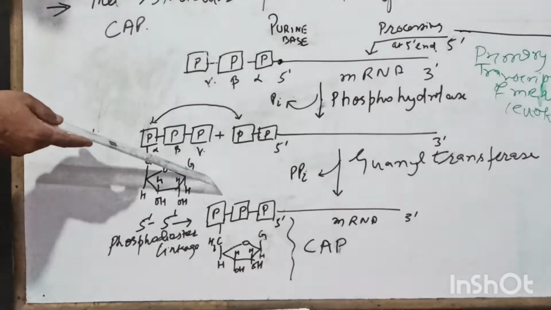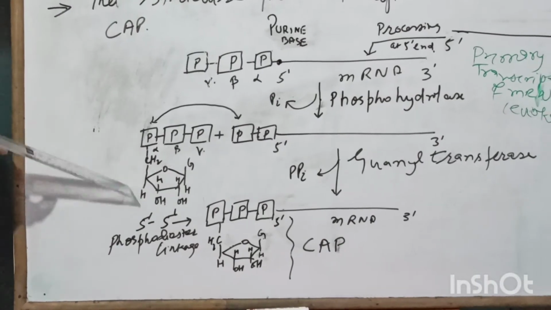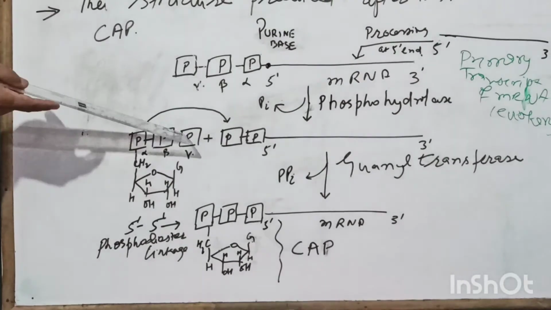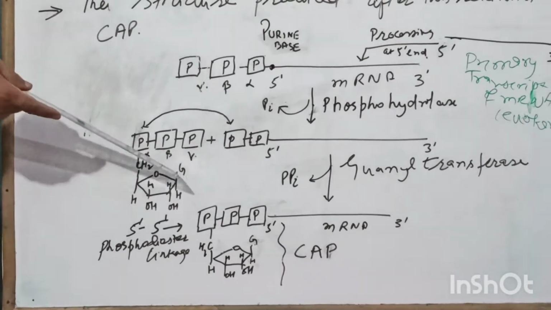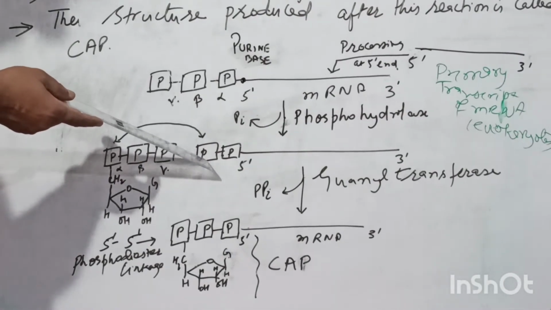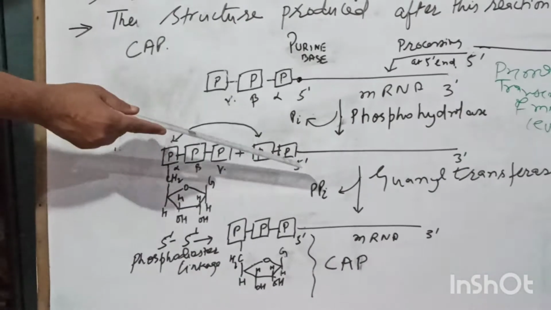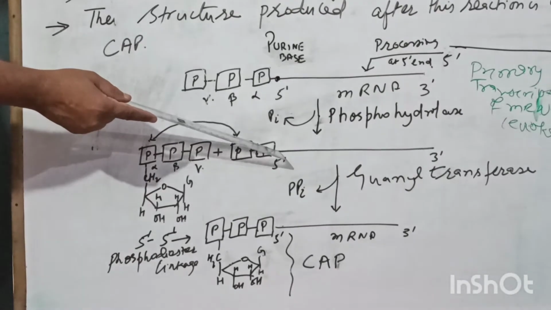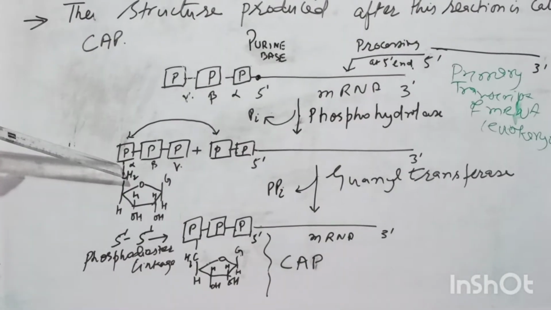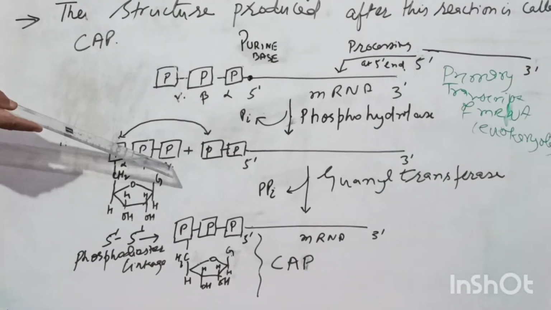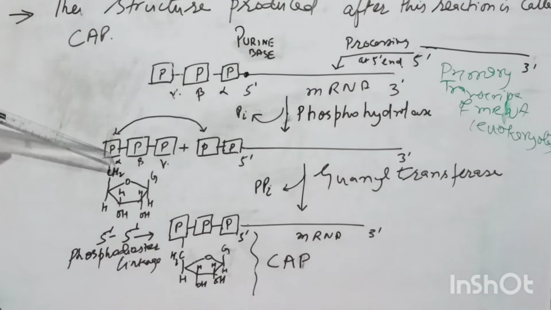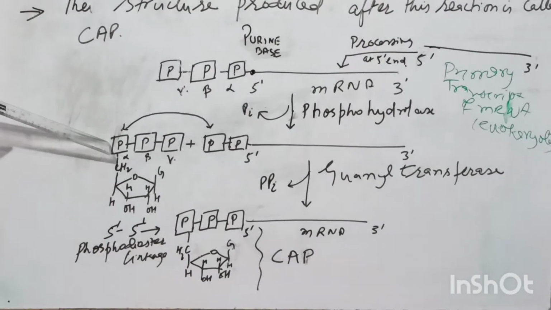This reacts with guanosine triphosphate, a guanine nucleoside. The terminal phosphate of the first nucleotide at the 5' end reacts with the alpha phosphate group. It does not react with gamma, it does not react with beta, it reacts with alpha.